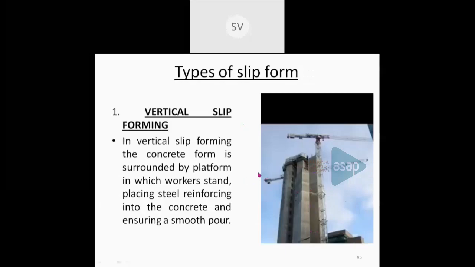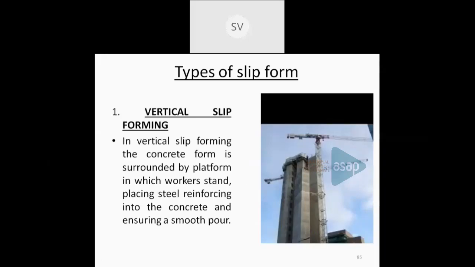So in the vertical slip forming, the concrete formwork is surrounded by a platform where the workers can stand. They can place the reinforcement and they can ensure the smooth concreting of the member.